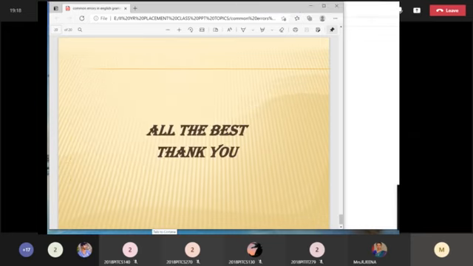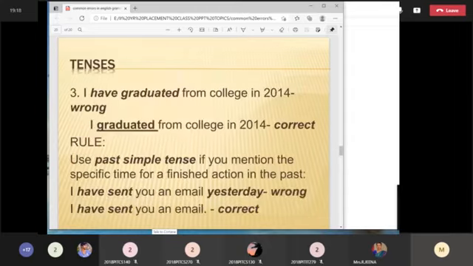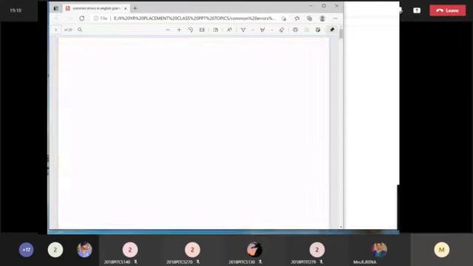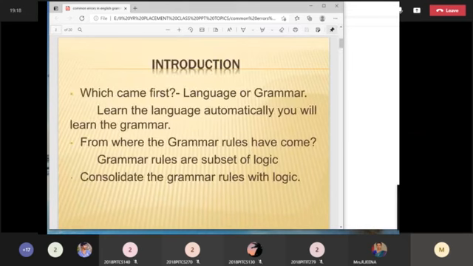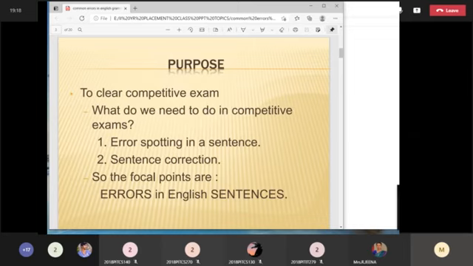Thank you very much for being patient and listening to me. I'll just revise once again. Today's topic is grammar. Grammar is nothing but a set of rules that a language has. First learn the language, and automatically you can learn the grammar. So don't have any baggage that grammar is boring and very tough. It is actually very easy compared to many other languages. Try to learn grammar with some logic. What is the purpose of learning grammar? It is going to be lifelong learning, and it is going to be very helpful for your competitive exam.